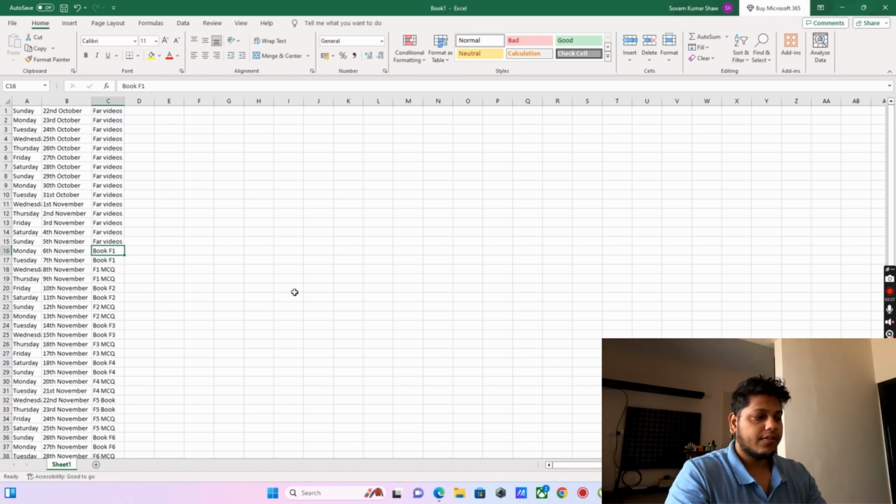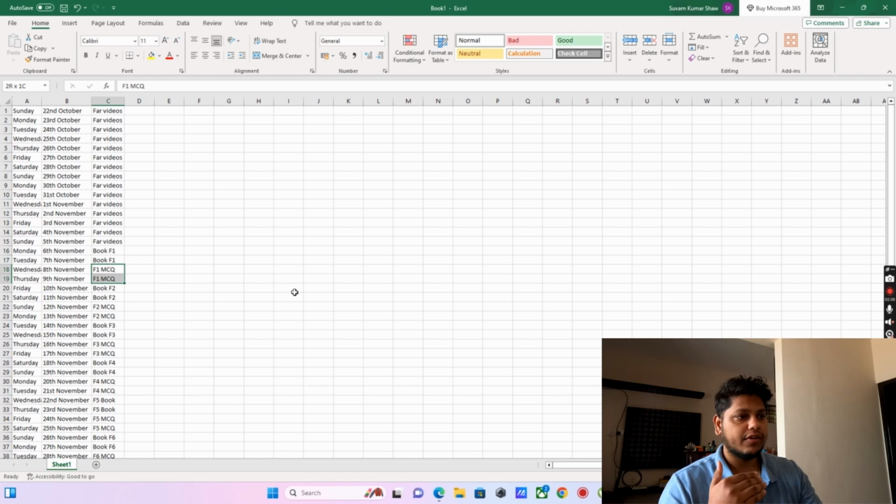Now I'm keeping 2 days for F1, and then 2 days for MCQs. Right after the book, complete all of F1, like F1.1, F1.2, F1.3. Once the whole F1 is completed, then start with MCQs. In each of F1 to F7, there are around 300 MCQs on average. Some have 400 as well, but you don't need to do so many MCQs. If you're reaching 75% to 80% of the MCQs that are there in FAR, you should be golden.